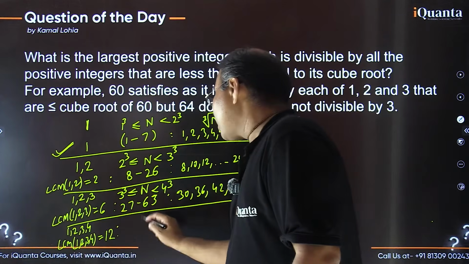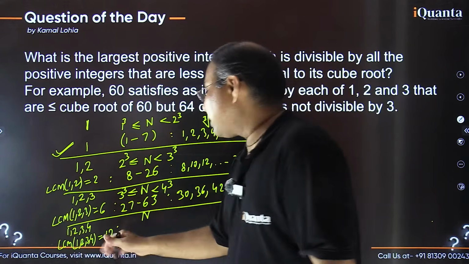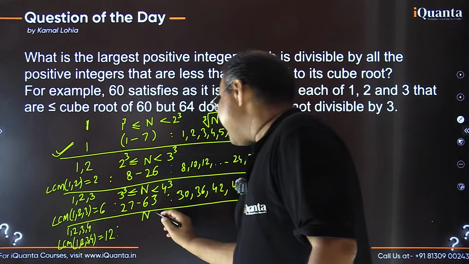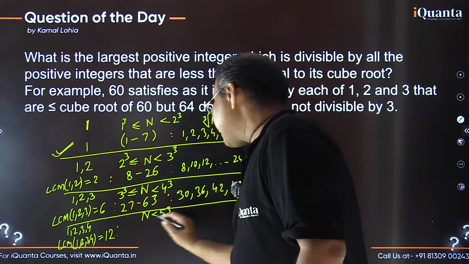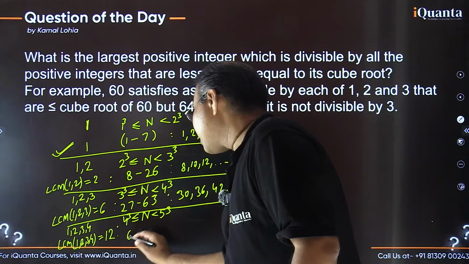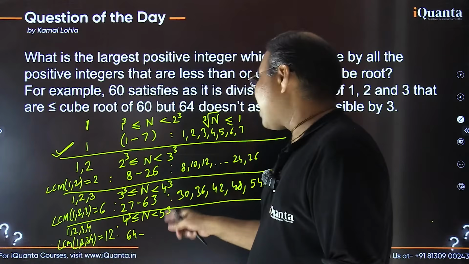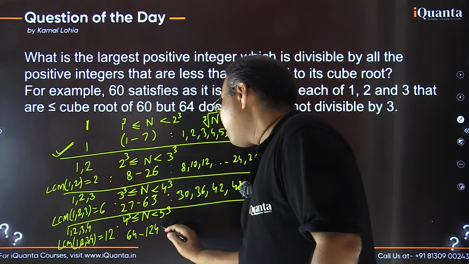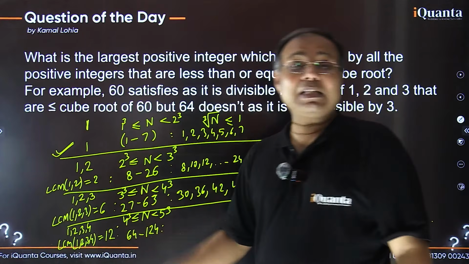So what should be the range of n, sir? N's square root should lie between 4 and 5. So n would be less than 5 cube but greater than or equal to 4 cube, right? So n की जो वैल्यू है वो 64 से लेकर and 5 cube यानी कि 125 से कम, that is 124 तक हो सकती है, but not every number, it should be a multiple of 12, right?